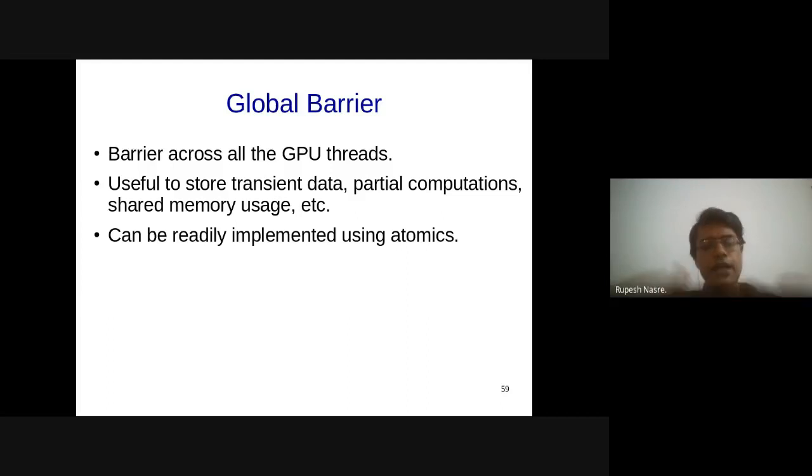So is there a way we can improve? And as some of you have indicated, you can do some sort of a hierarchical computation here. I can have a barrier at the thread block level, which I already have, which is syncthreads, and then let one thread from each block participate in the global barrier and coordinate internally with the block threads, right?